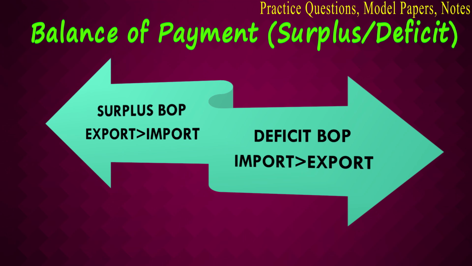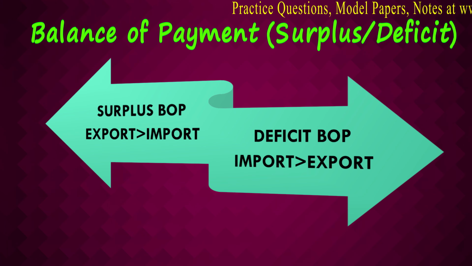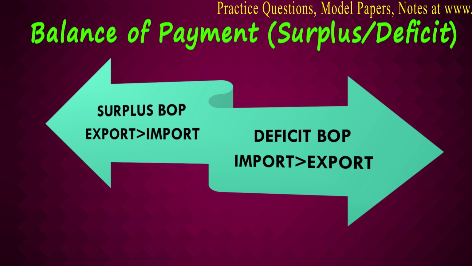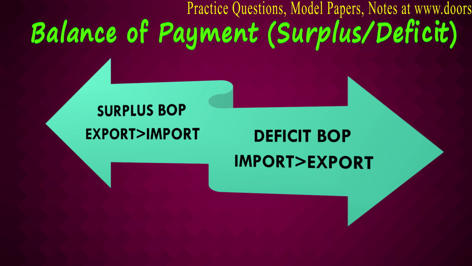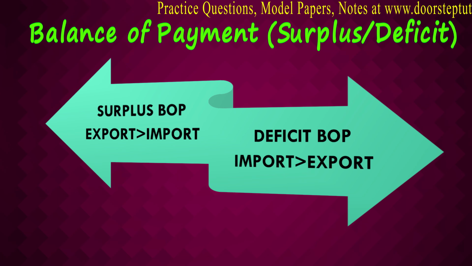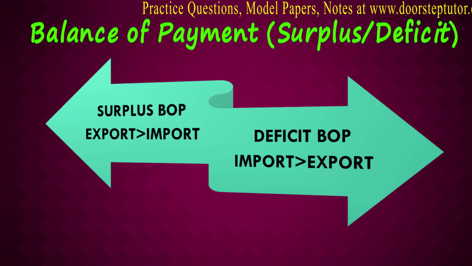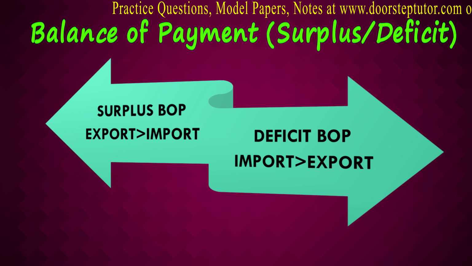So in simple terms, a balance of payment is said to be in surplus if the exports of the country are greater than the imports of the country, whereas a deficit balance of payment can happen when the imports of the country are greater than the exports of the country. So here you are importing more than you are exporting.